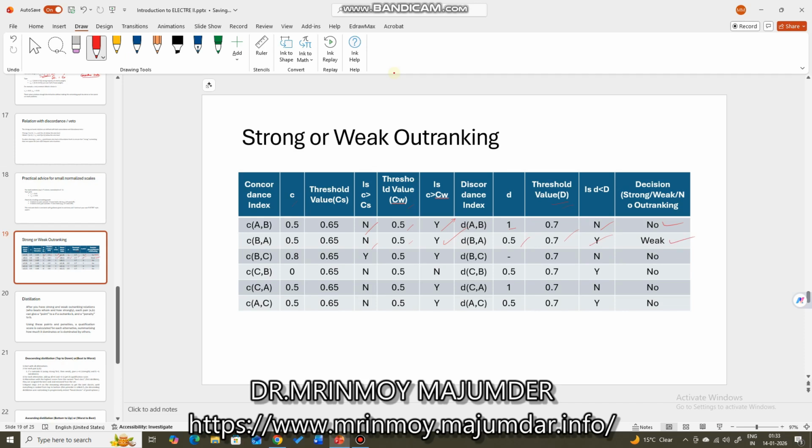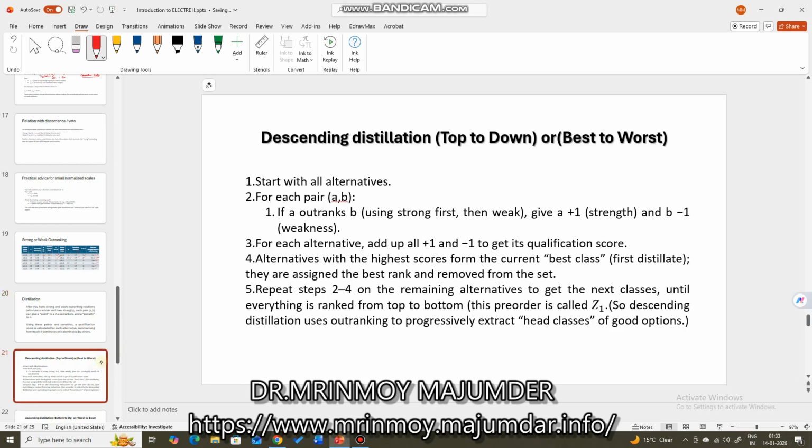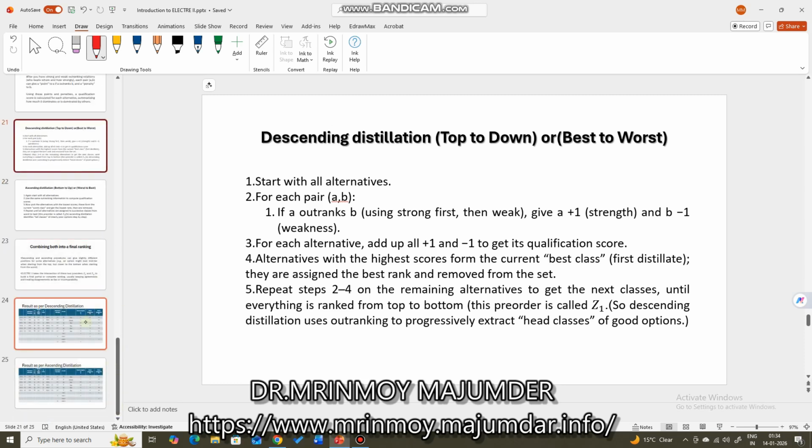And none of the conditions has been met for the other combinations. So all the answers have become no, no, no, no. So this is the strong and weak outranking. Next and last step is distillation. One is ascending, one other is descending. Descending means top to down approach or best to worst approach, and ascending means worst to best approach or down to up approach. So let us go to the example straight away, so that way you will understand more.